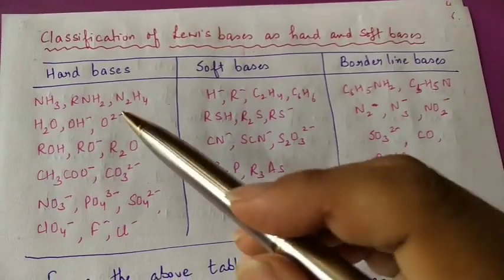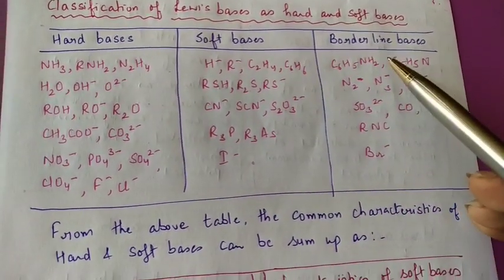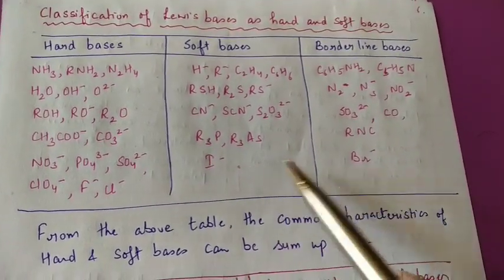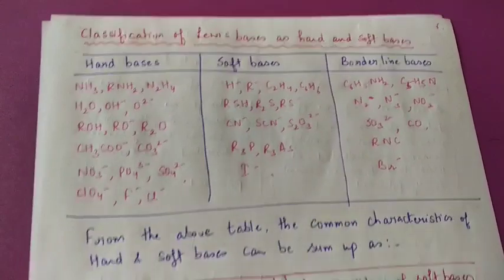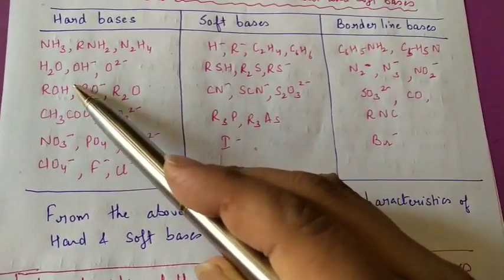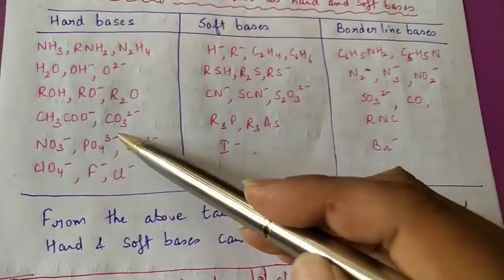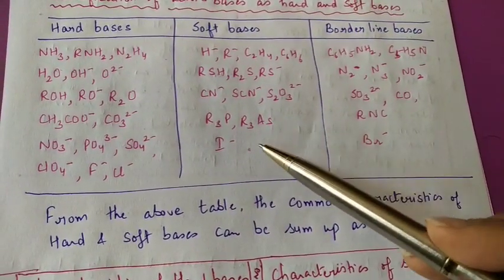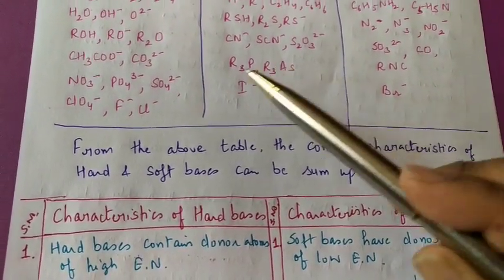Next we come to ligands. In a similar way, they are classified as hard bases, soft bases, and borderline bases. From the table, we can get the common characterization of these. In hard bases, there are ammonia, water, hydroxide ions, where the donor atoms are nitrogen, oxygen. In soft bases, the donor atoms are phosphorus, arsenic, sulfur.